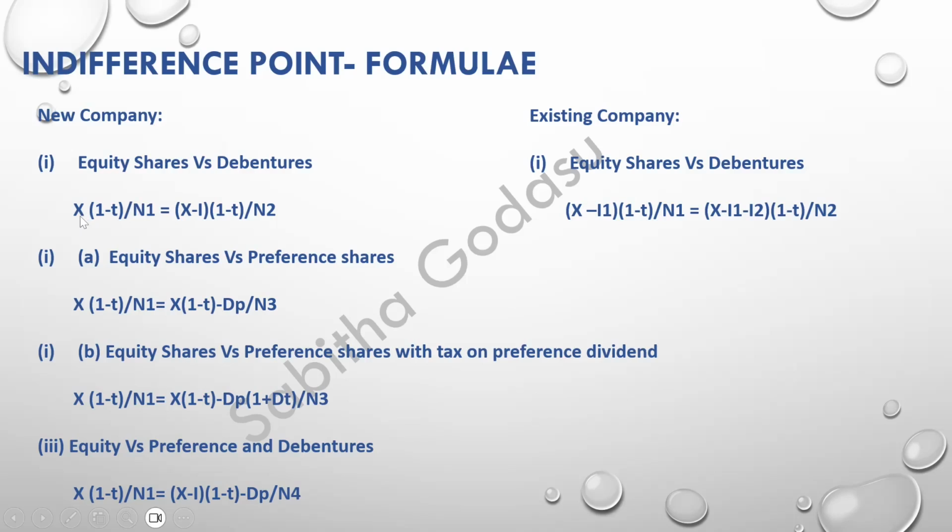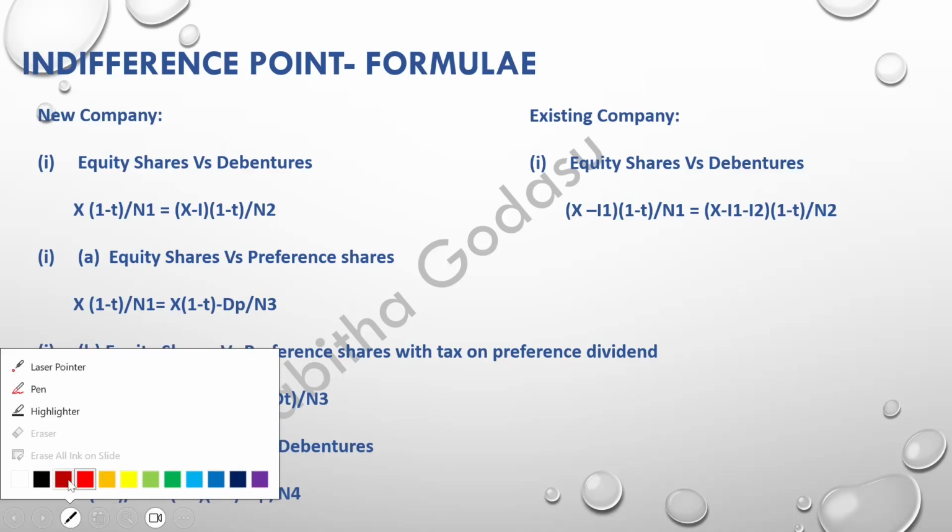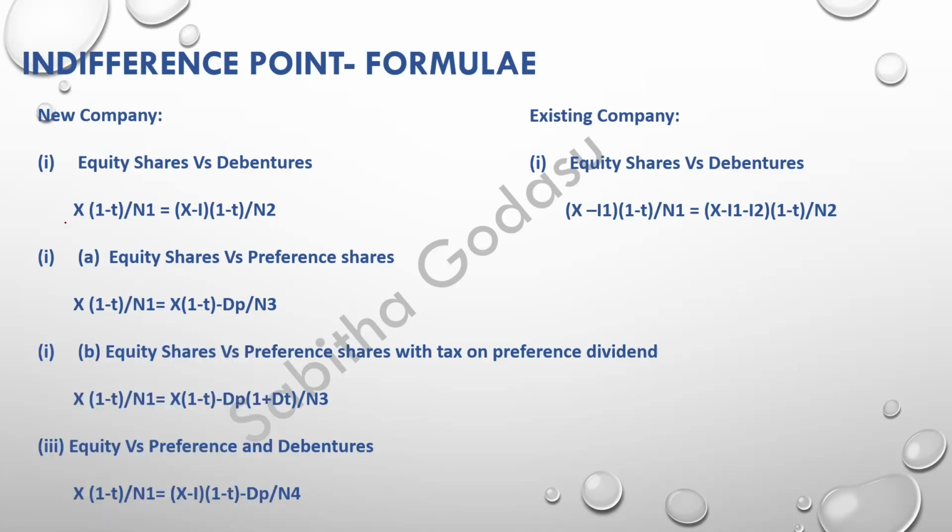Here, X is your EBIT. You would like to know what your EBIT will be if you raise the funds only through equity, or through equity and debentures. This is the formula you apply: EBIT with 1 minus t.